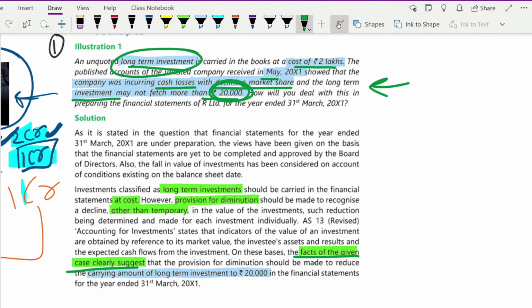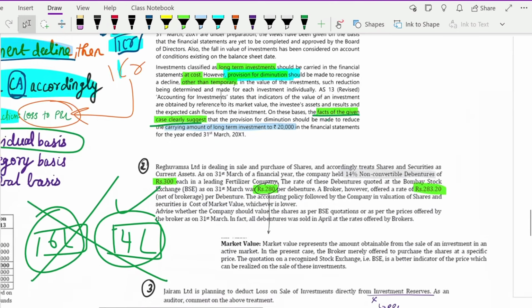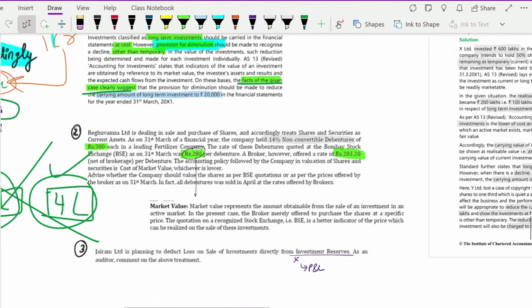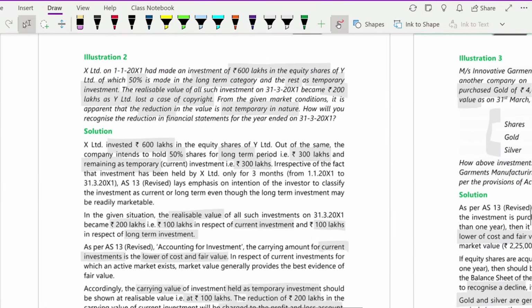Okay. Here, one new term that you have to remember is provision for diminution. What provision for diminution means is that if there is a decline which is other than temporary, that means if there is a permanent decline in the long term asset, then for that we will create a provision for diminution. That is nothing but you will reduce your carrying amount accordingly. Okay, hope you understood this. Next, before going to this, we'll go into this sum.